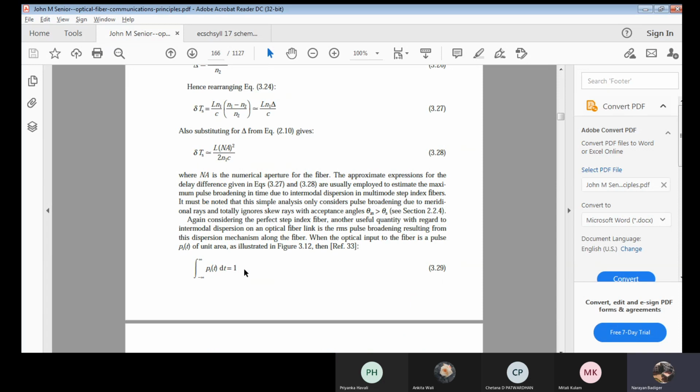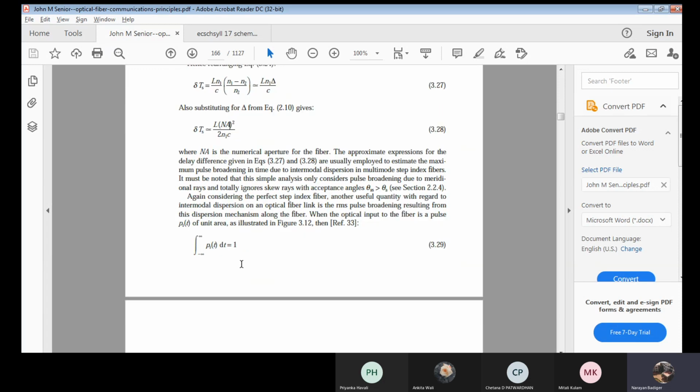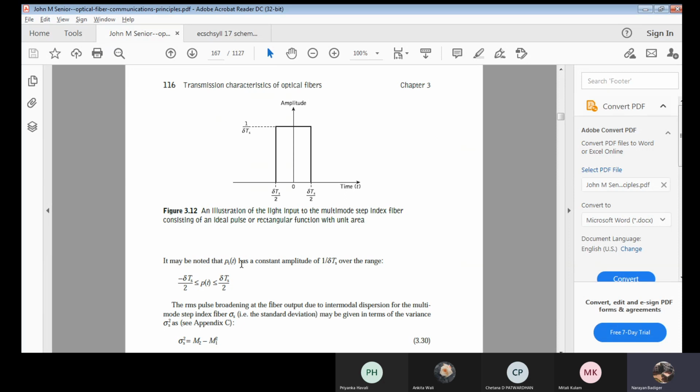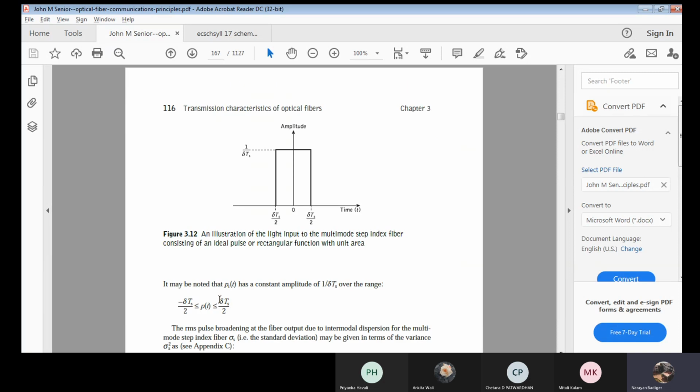Done. Now with respect to this, we consider the step index fiber. With respect to this intermodal dispersion for this link, the RMS pulse we have is broadened due to the dispersion mechanism. So the optical input to this optical fiber is the pulse, that is P1 of T, of some certain area, which is shown over here in figure 3.12. It has got its own area. It means this P of T is ranging from minus